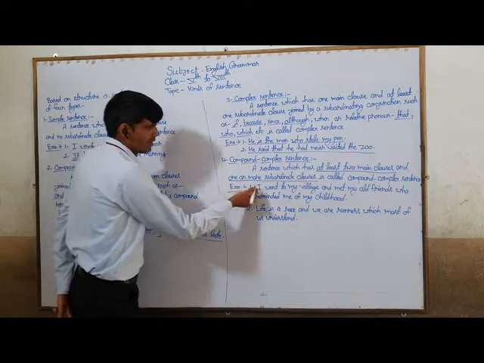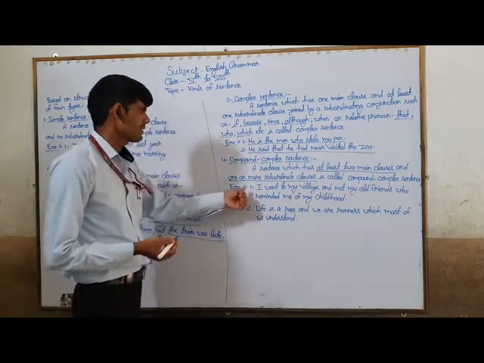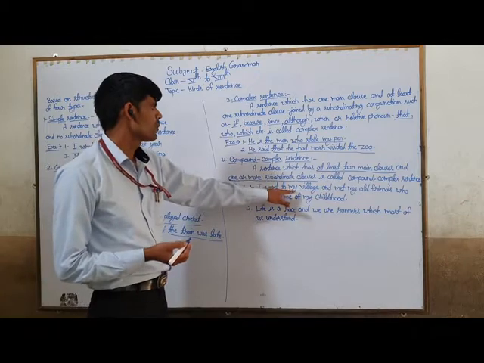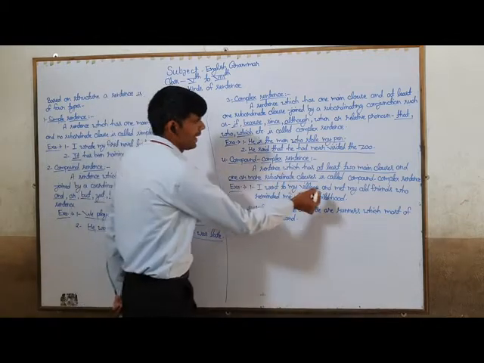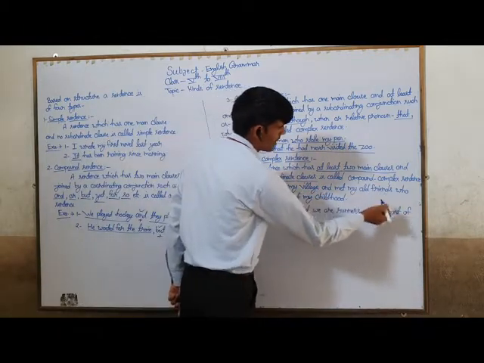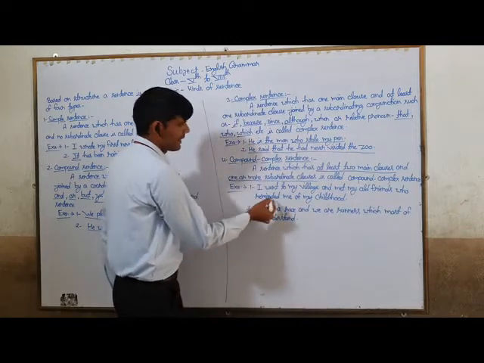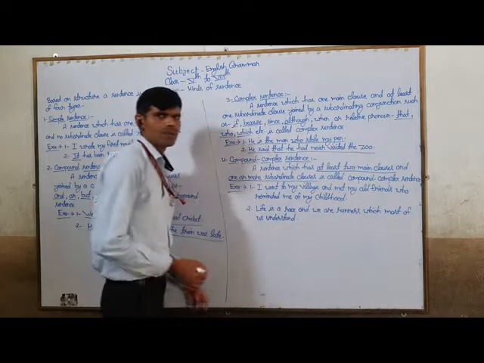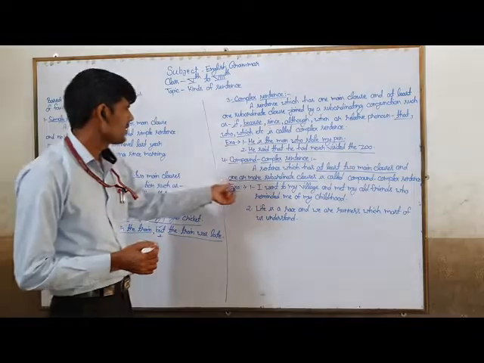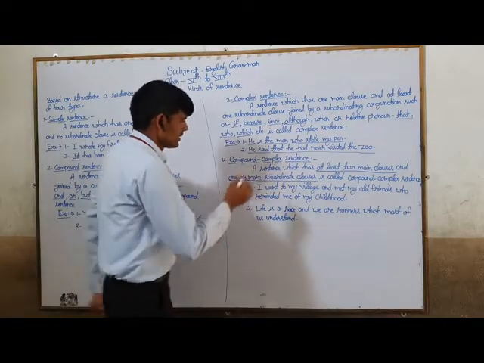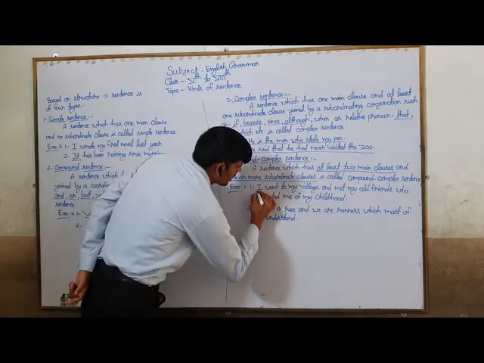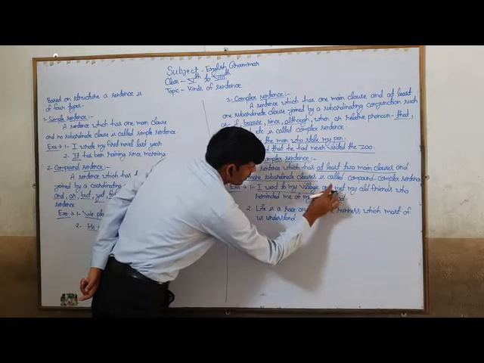Here is example number 1: I went to my village and met my old friends who reminded me of my childhood. This is an example of the compound complex sentence. I went to my village, this is a main clause.